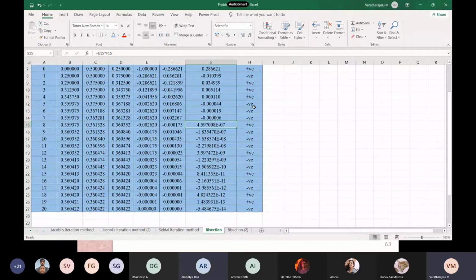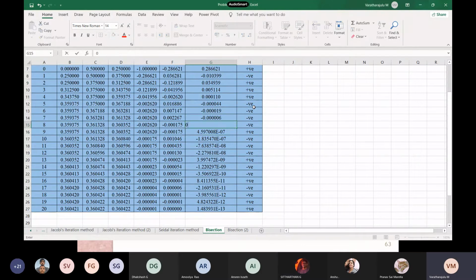But what if it is actually 0? Then what will be the result? You make it as 0 and try. Now I am giving 0 as the information. If it is 0, then it is the root. The corresponding C is the root. See, you put 0.